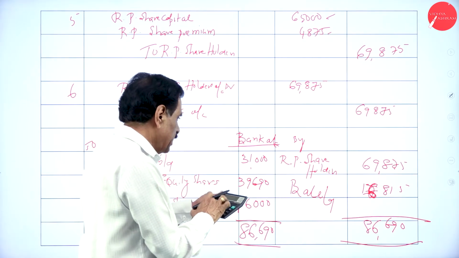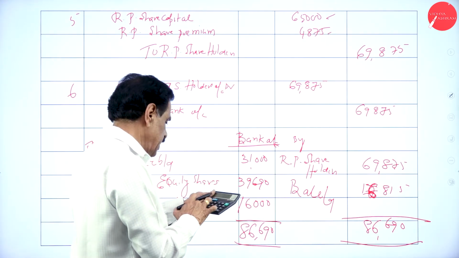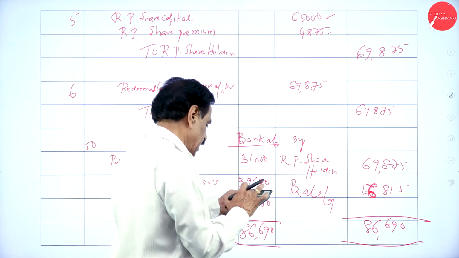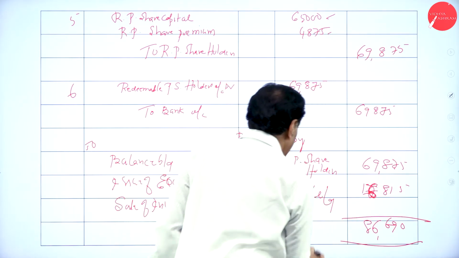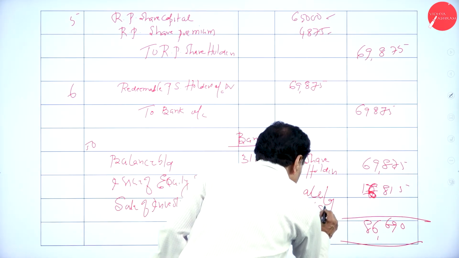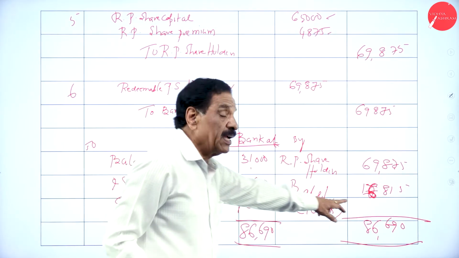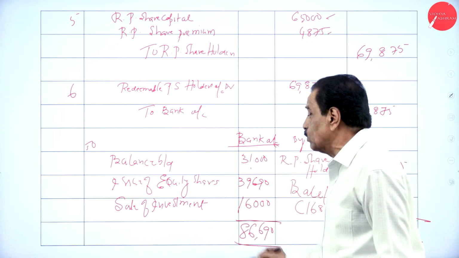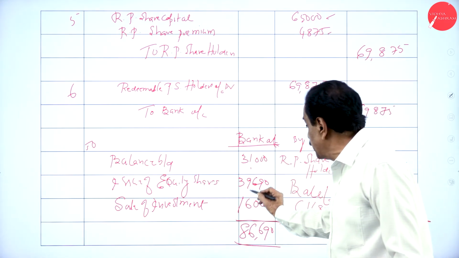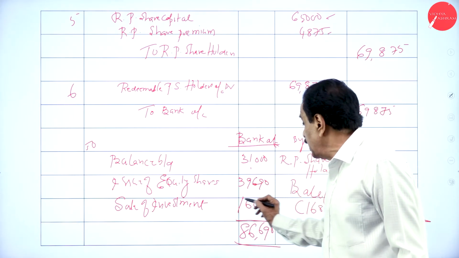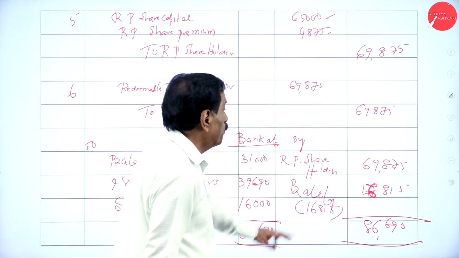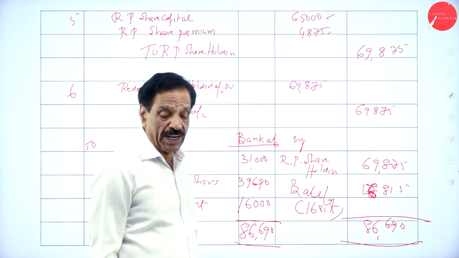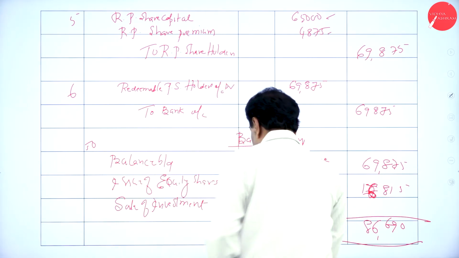So 86,690 minus 69,875 is 16,815. What is 16,815? The closing balance. I will repeat. You got a balance of 31,000, by issuing the equity share at a premium 39,690 including the premium, sale of investment 16,000. You pay 69,875. The balance amount is 16,815. So we'll move on to the balance sheet now.